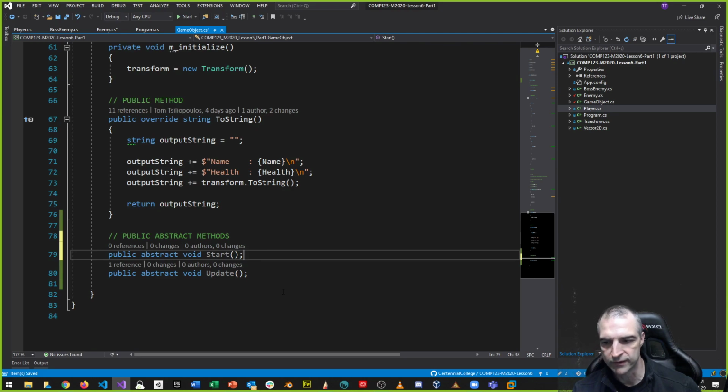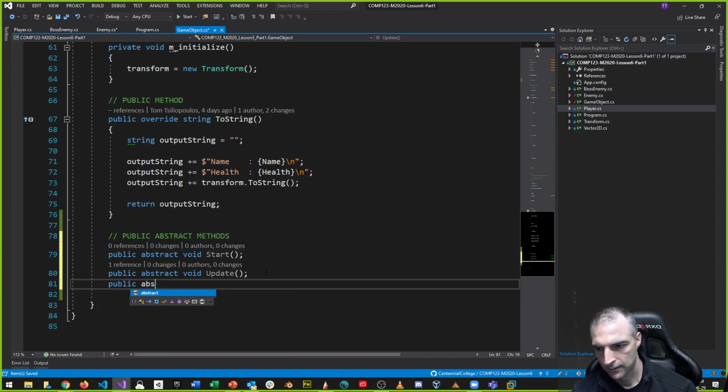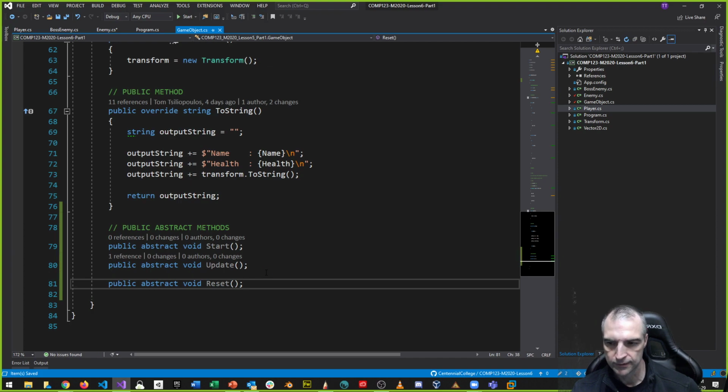I can have another one called reset. Maybe I want to reset stuff all the time. So start, update, and reset. And they do different things for different classes, right? Different subclasses will handle these methods differently, but all classes will have start, update, and reset. Every class that's derived from the game object superclass is going to have these methods, and they must have them. I'm forcing every other derived class to have them. Not like this one, which is may override. These must be overridden, right?